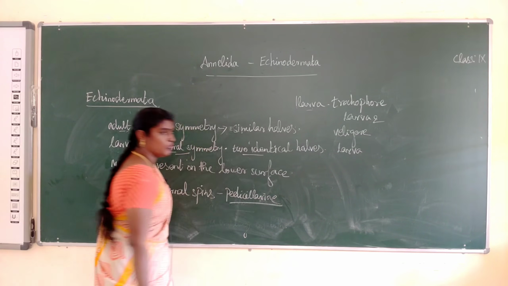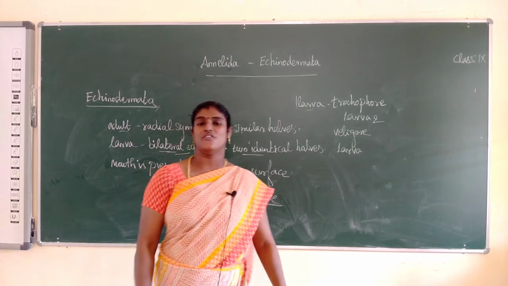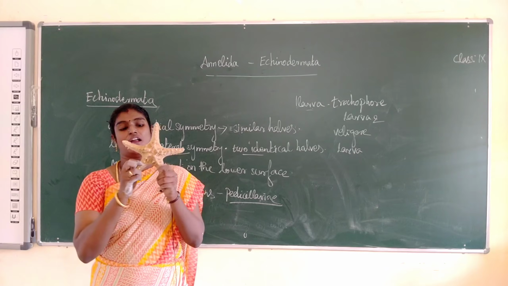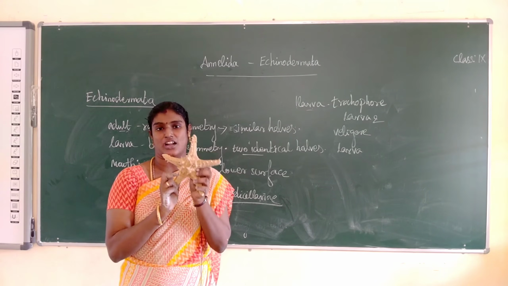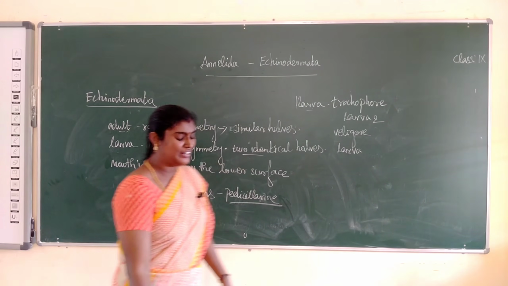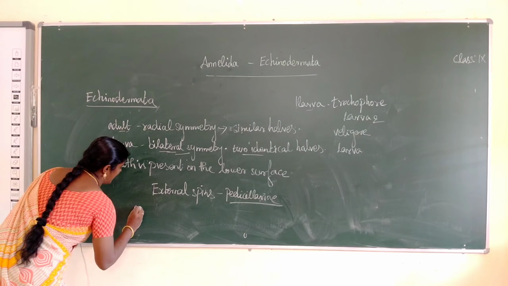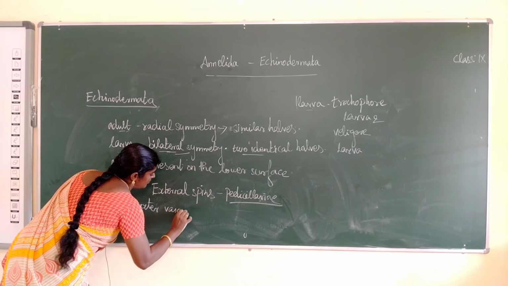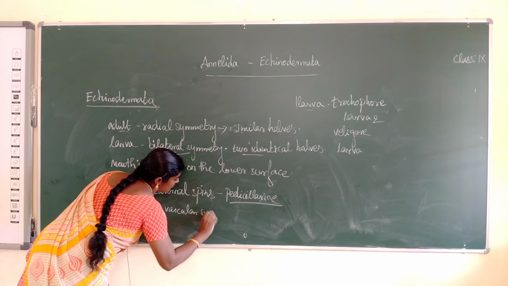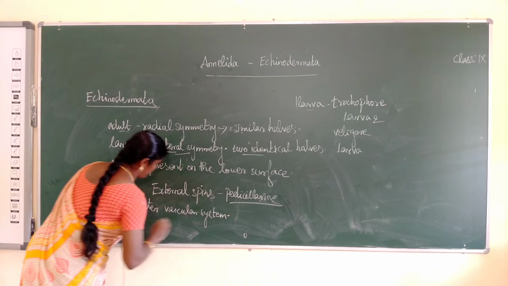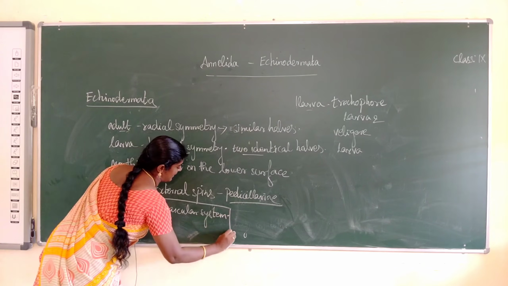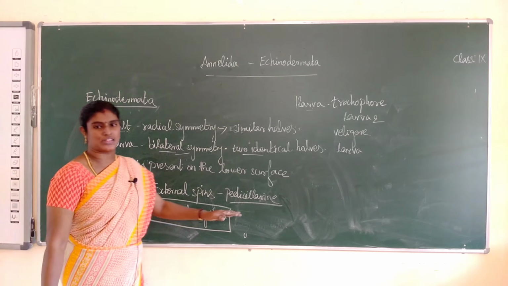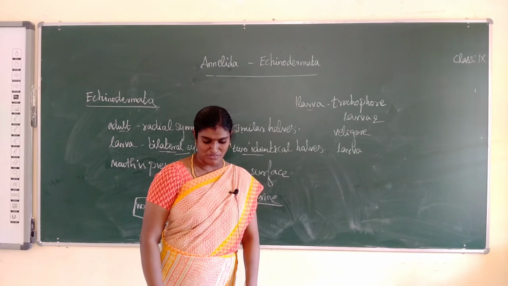Okay, it is a very important point. The Echinodermata water vascular system is a unique special character of this phylum. It is very useful for digestion. Water vascular system is a very special character in this phylum. Echinodermata means water vascular system is a unique character of this phylum.